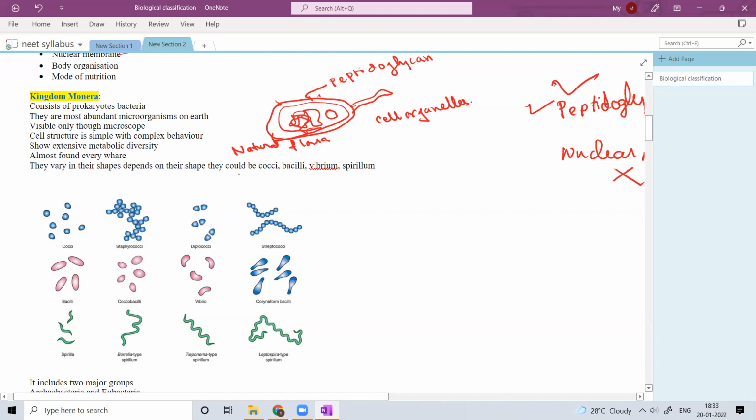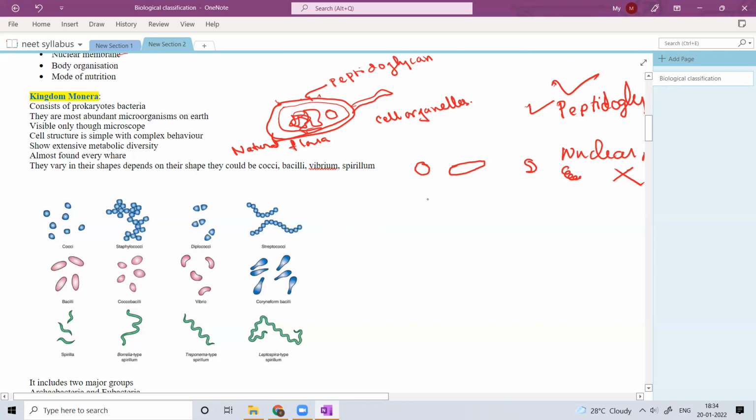Depending on their shape, they could be cocci, bacilli, vibrio, and spirillum. Based on the shapes you can divide bacteria. Cocci are circular. Bacilli are rod shaped bacteria. Vibrio is comma shaped. And spirillum is spiral. These are the basic shapes possessed by bacteria.